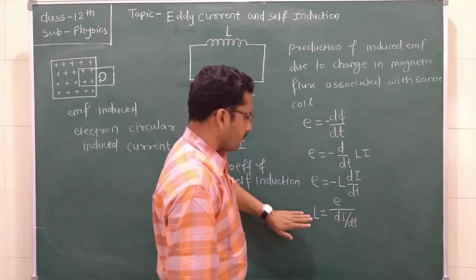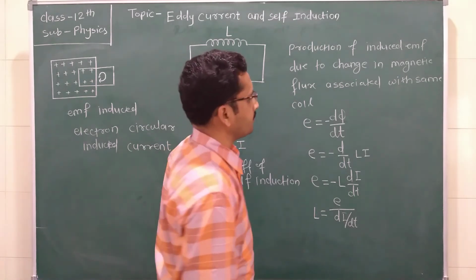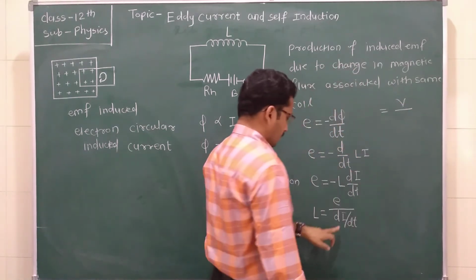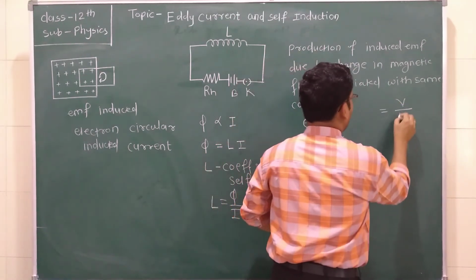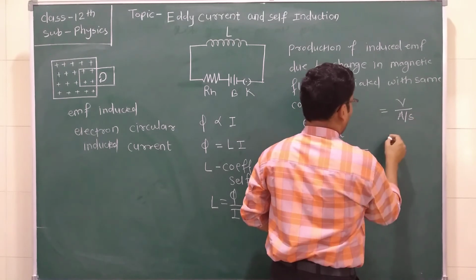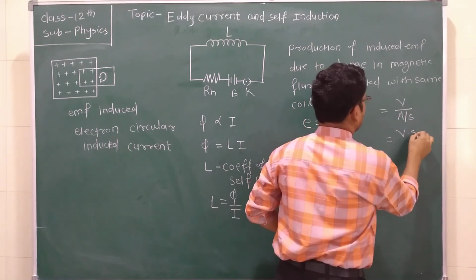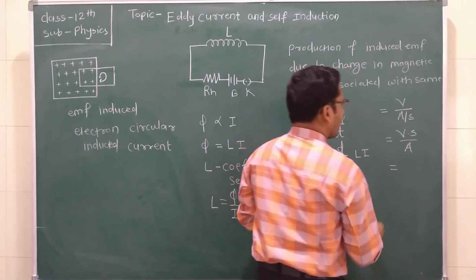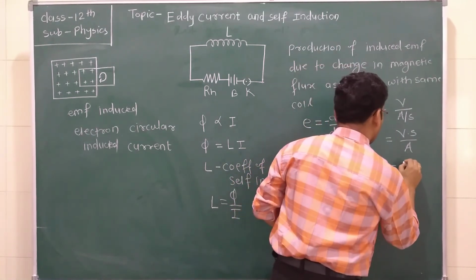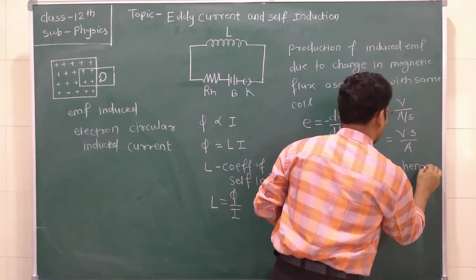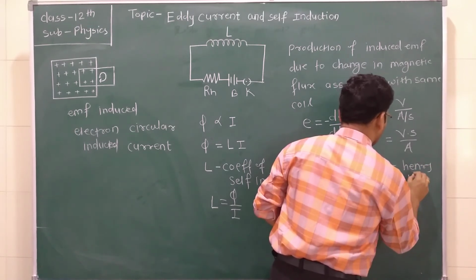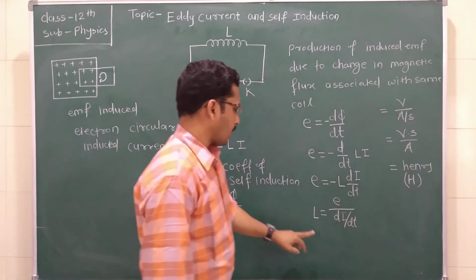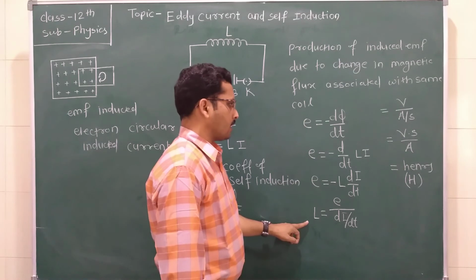So what is the SI unit of the coefficient of self induction? The unit is volt per ampere per second, or we can also write volt second per ampere, which is given a single name after the scientist Henry. It is called Henry, denoted by the capital letter H. So this is the SI unit of the coefficient of self induction.